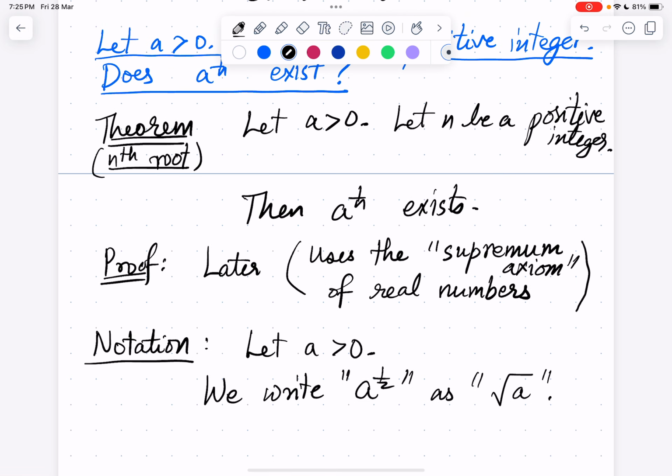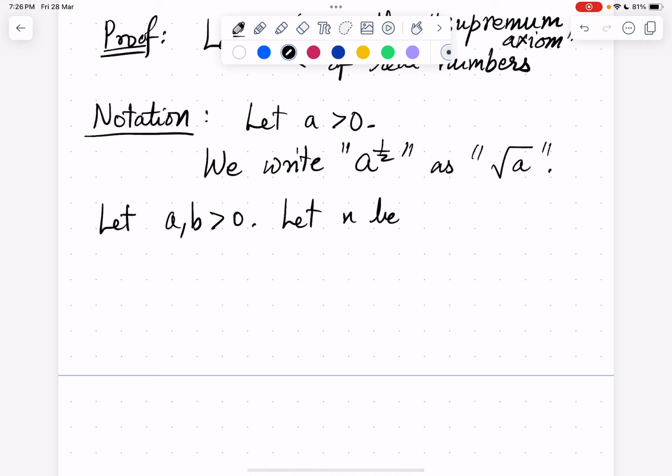Now, once we know that these nth roots exist, we can ask another question. So now that we know that nth roots exist, let's see, let a be greater than 0, let n be a positive integer.